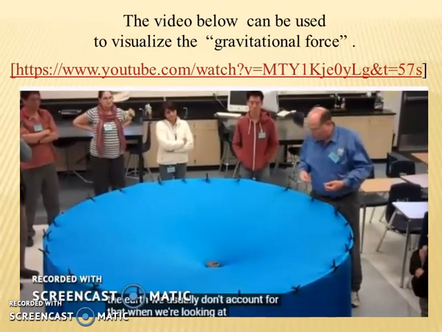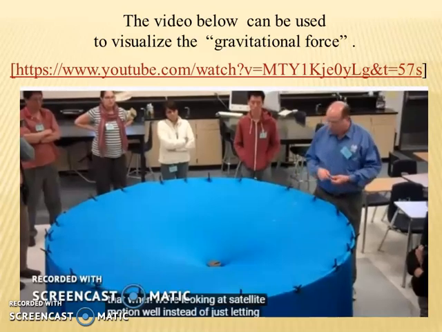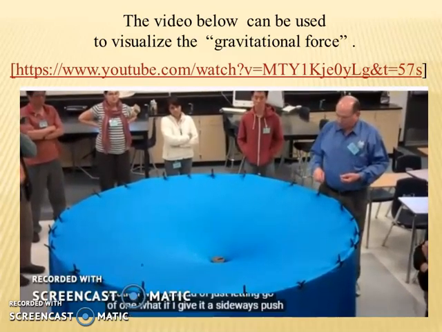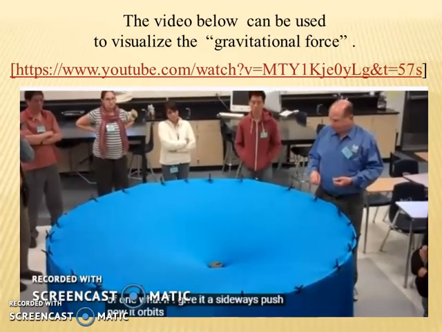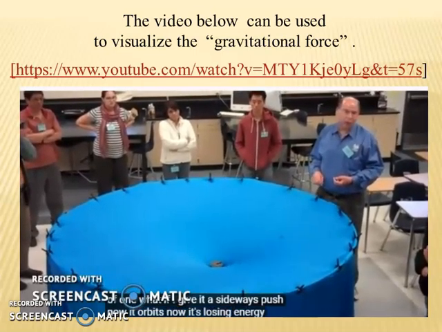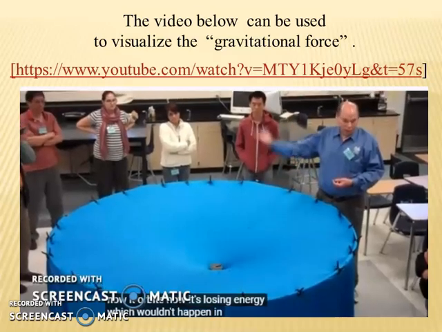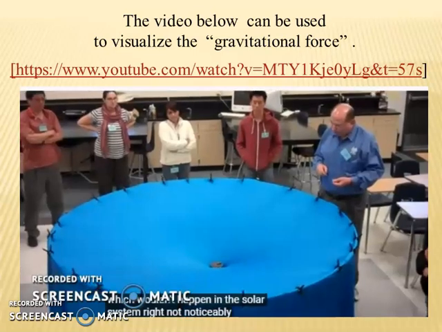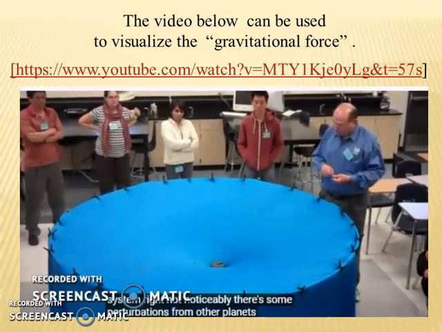Observe that the attractive force between the two masses still exists. We observe this video just to visualize and understand the gravitational force, and we are not going to discuss the phenomenon in detail.